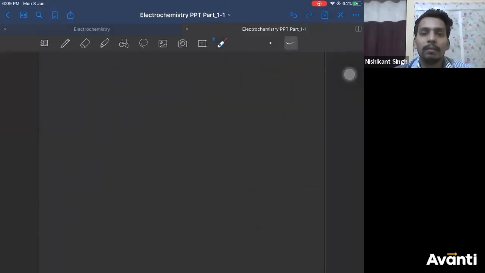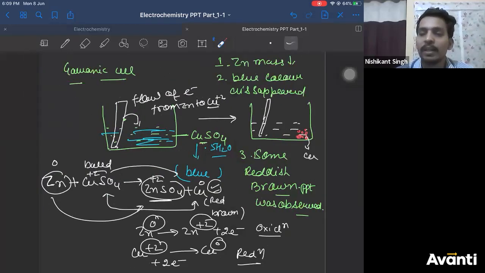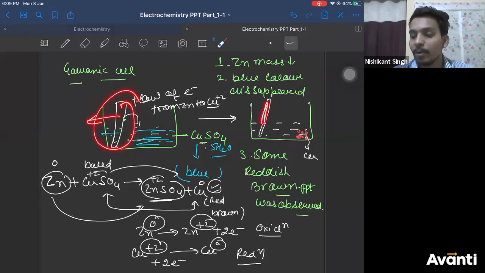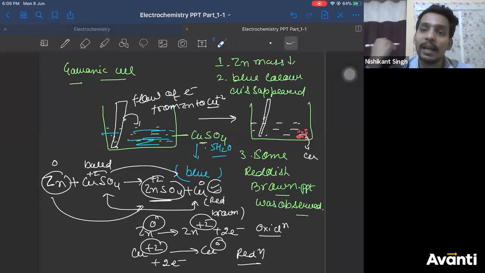Arey beta Dhanush, why are you not understanding that the reaction is not 100% complete? So why will zinc be completely gone? Some zinc will be remaining. Why are you assuming it is 100% complete? Okay, if 100% complete, then there is nothing remaining. Beta, zinc is remaining because the reaction is not completed. Some part of zinc is remaining. This is common sense which you need to apply.